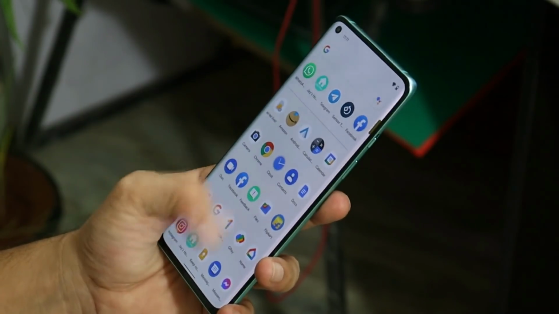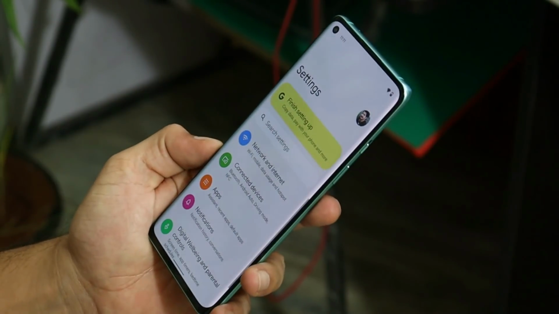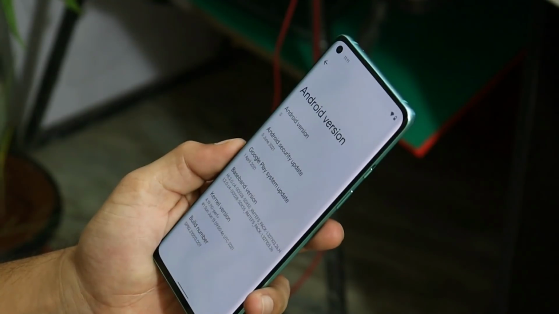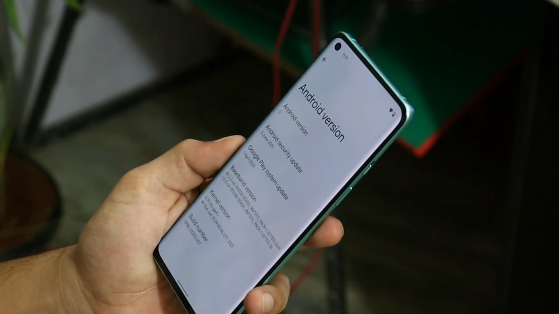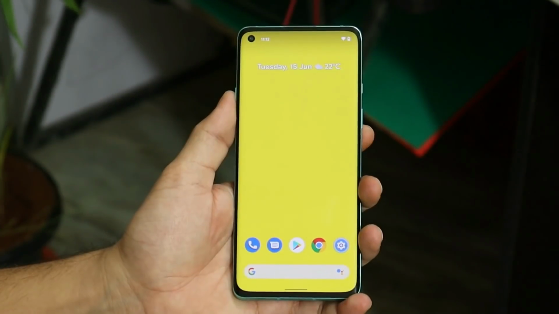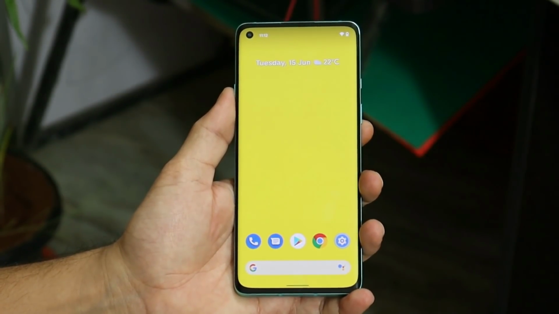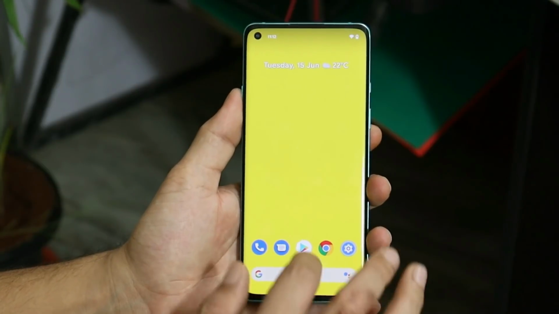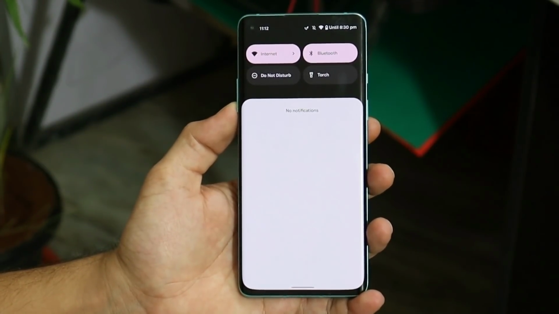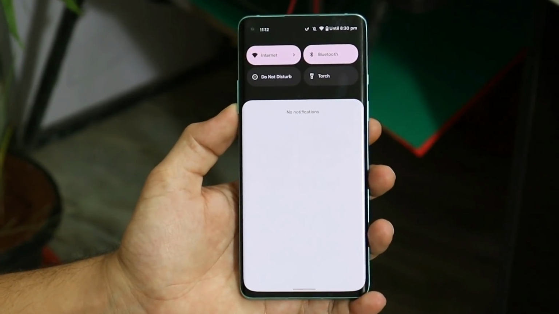So here we have our OnePlus 8. Let me show you the software information first. As you can see here, the Android version is Android S. And this particular port is of Android 12 Beta 2, which has the security patch of 5th June 2021. It's too difficult to flash normal GSIs on OnePlus devices, but Jay has given an easy solution for that. If you want to install Android 12 on your OnePlus 8 series, make sure to check the installation guide at the end of this video.